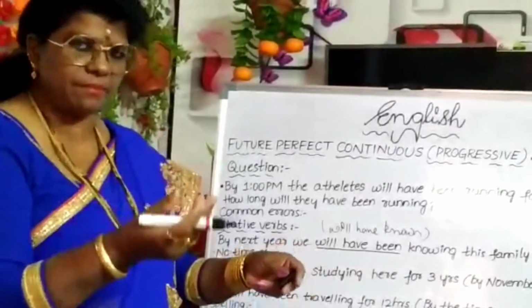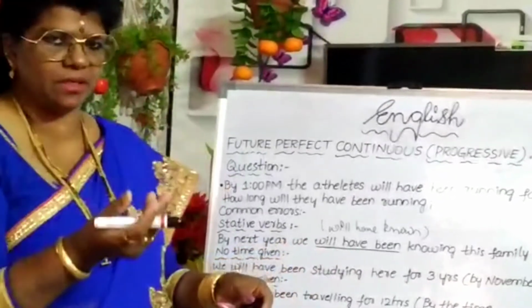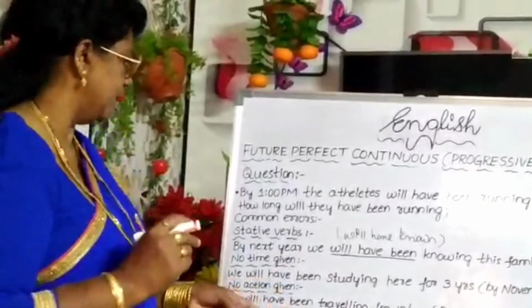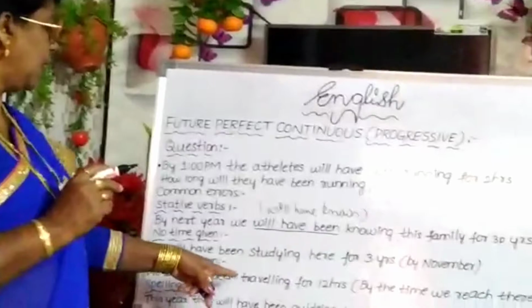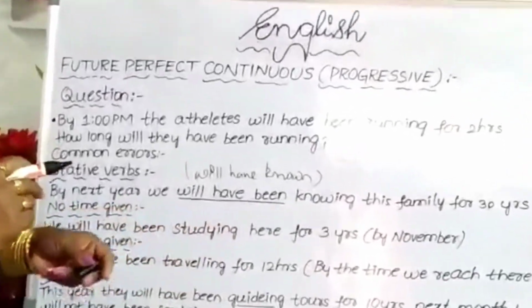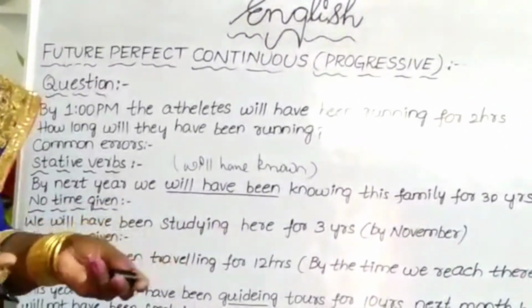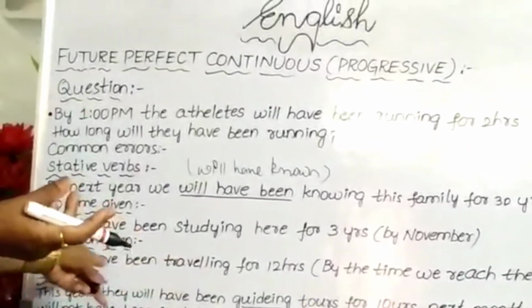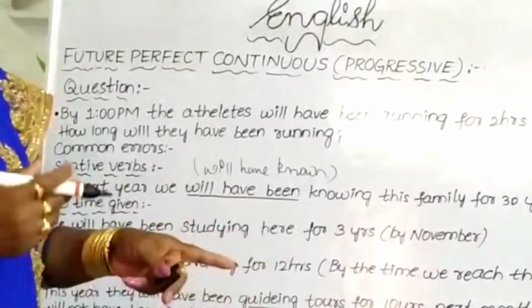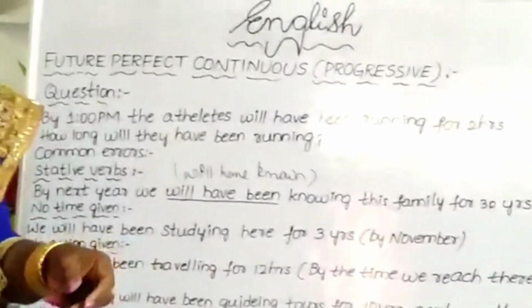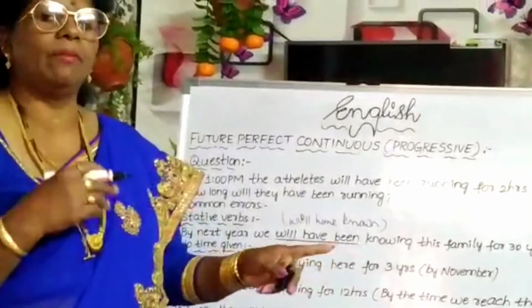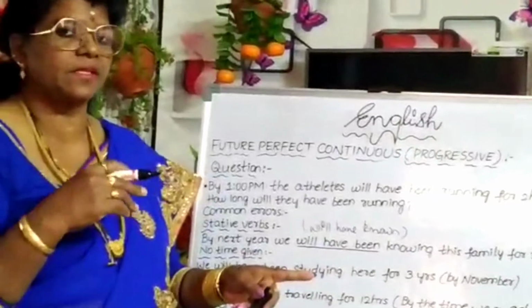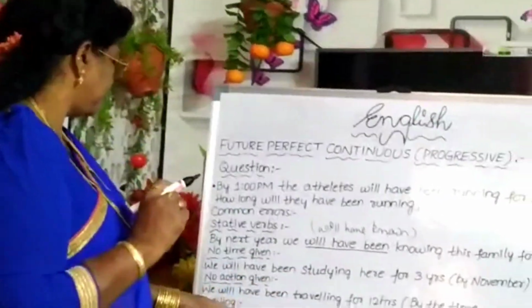In some situations you have to use them along with that. No action given: we will have been traveling for 12 hours. That is an incomplete sentence. By the time we reach there, we have to complete the sentence by using common expressive words or sentences.